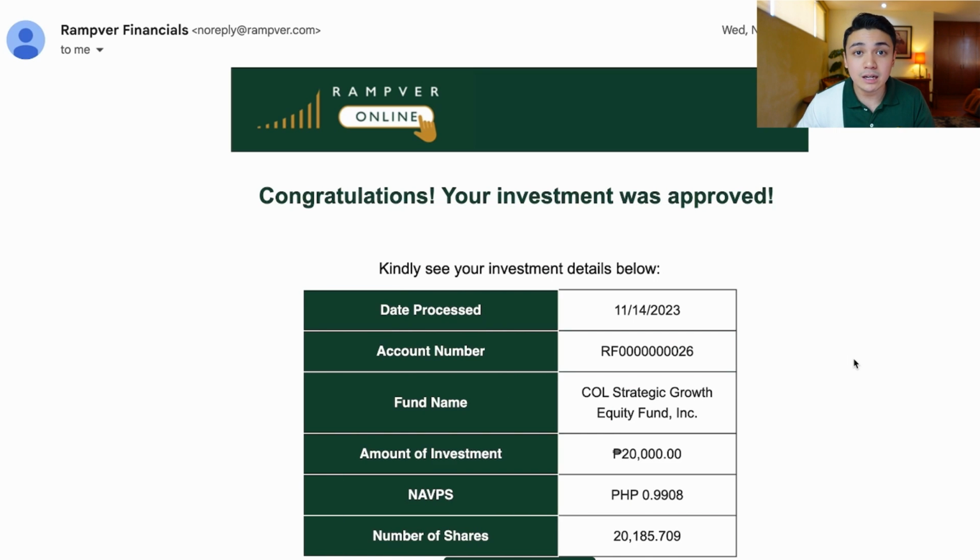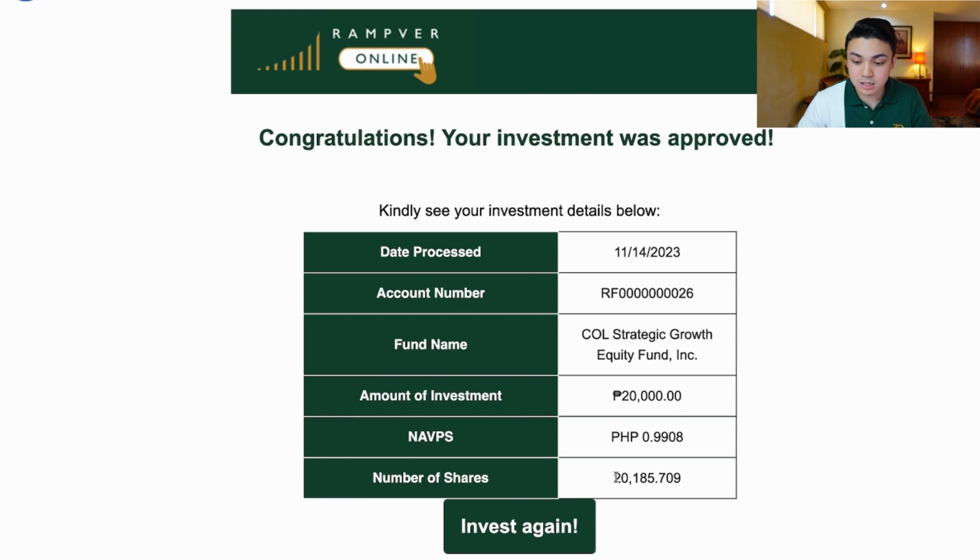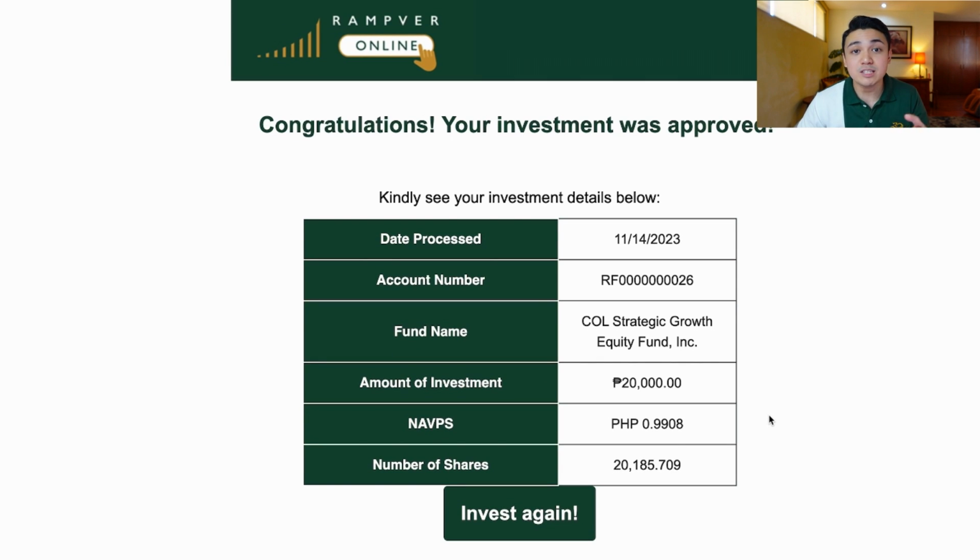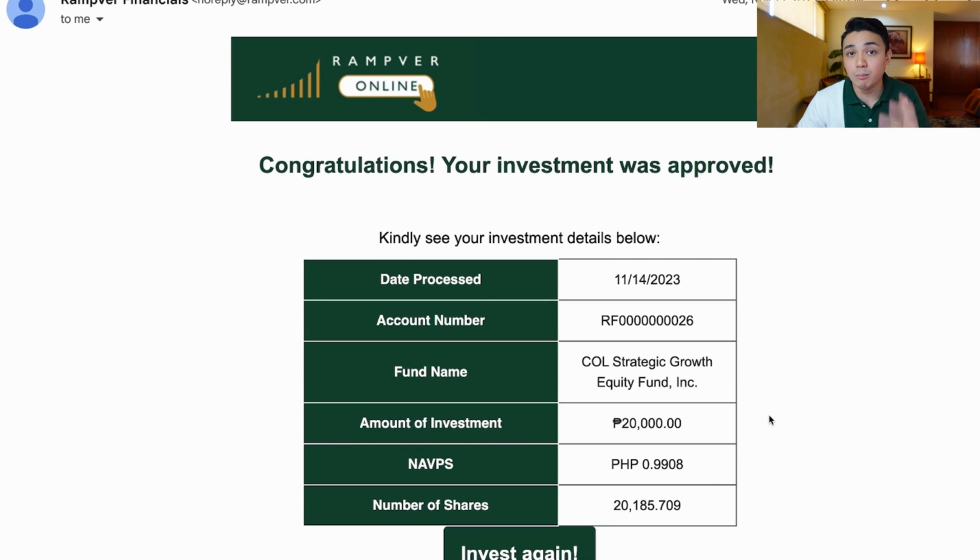Okay, so I'll just share with you how a confirmation email looks like. So this is how a confirmation email looks like. Let's say I invested last year in Call Strategic Growth Fund. You will see that the date processed is November 14. This is my account number. This is the fund name. This is the amount of the investment. This is the NAVs that was effective for that processing date. And this is the number of shares that I was able to acquire for that investment. So it's very important that your investments have confirmation so that you know the number of shares and you can track this in your portfolio.